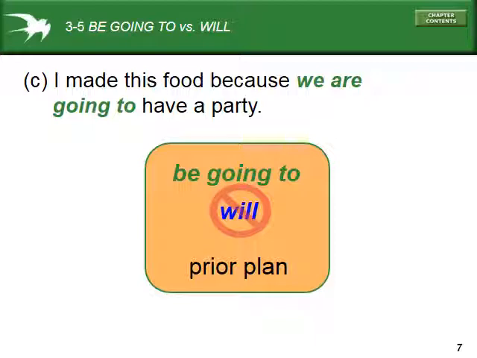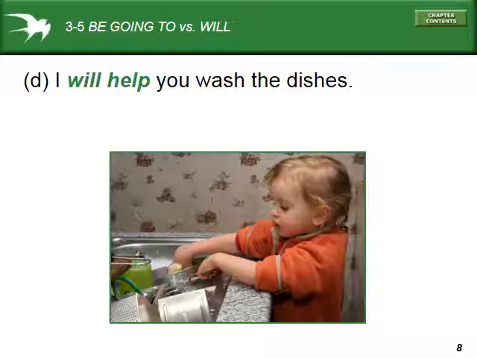I'm going to do things to make this party happen. But the thing is that when there's a prior plan, what I can't do is use will, because will is not used for plans that are in the future. We just use be going to for a prior plan. However, we say I will help you wash the dishes.